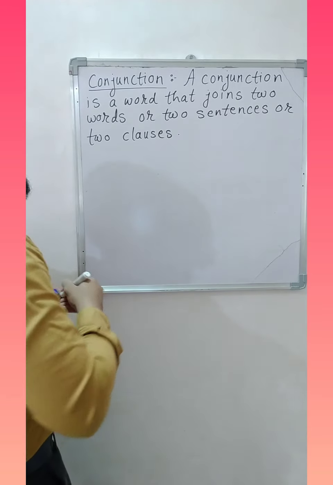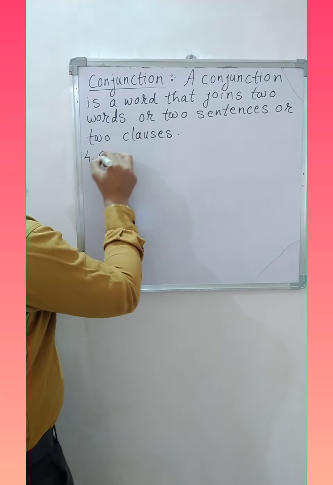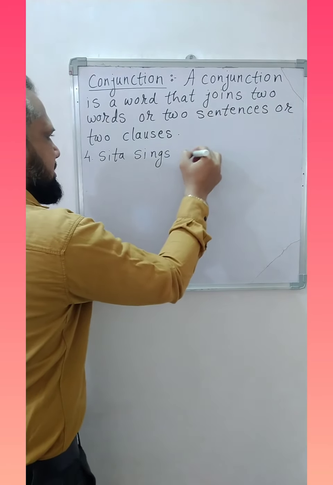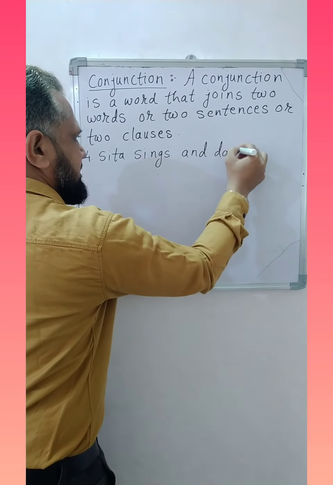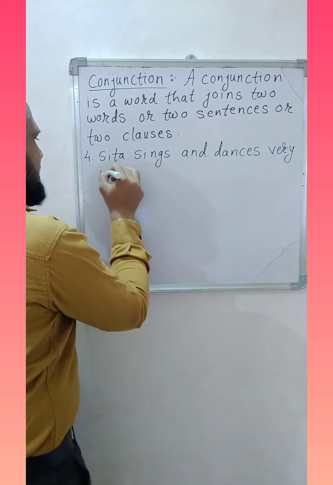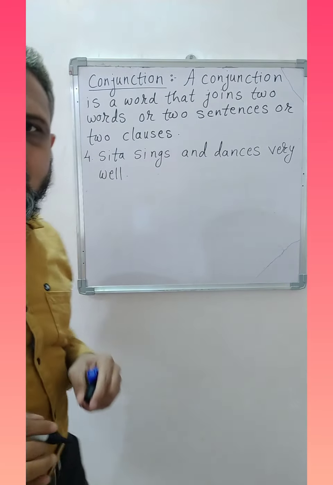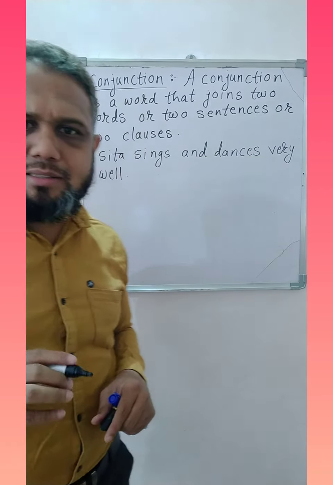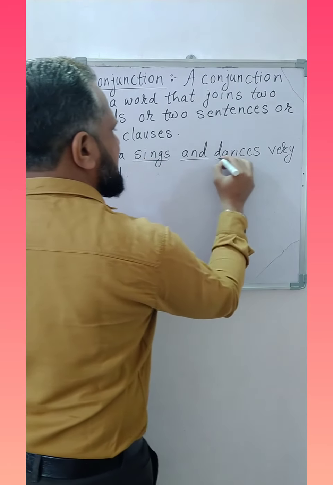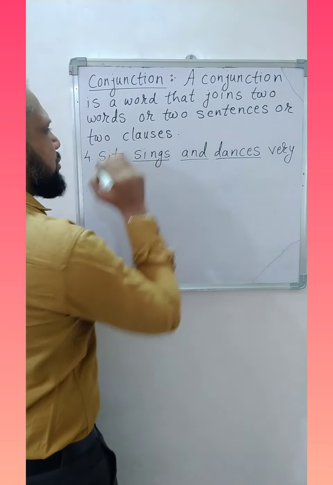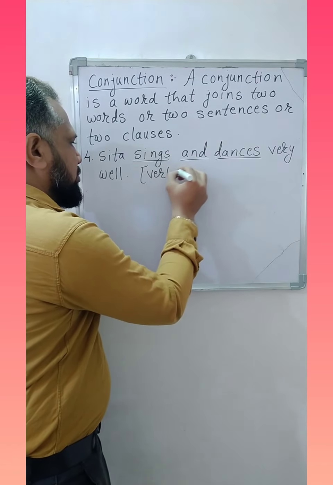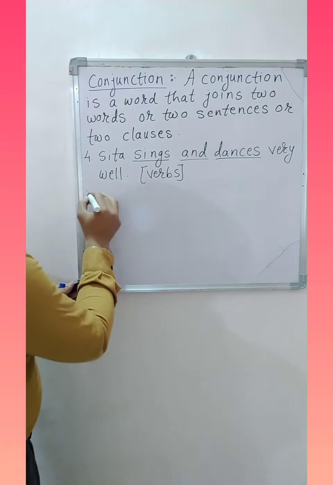The next example, Sita sings and dances very well. Here the word and has joined two words, sings and dances, and both are verbs.